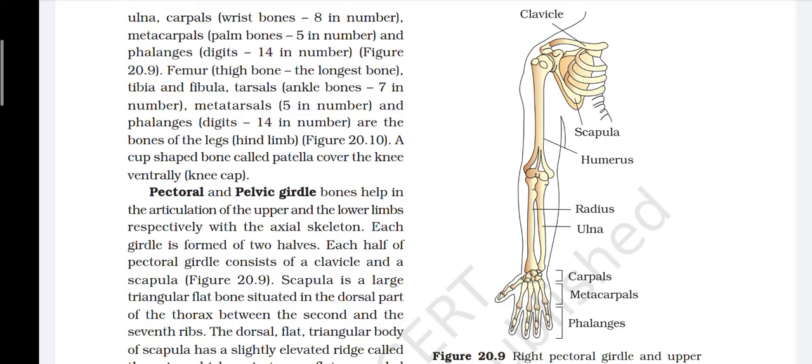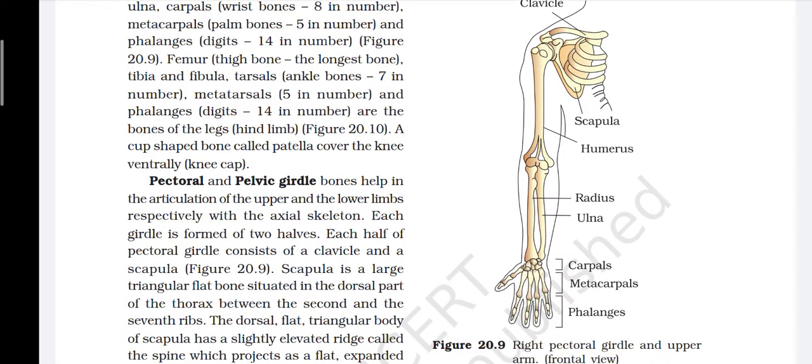A cup-shaped bone called patella covers the knee ventrally, the kneecap. Pectoral and pelvic girdle bones help in articulation of the upper and lower limbs respectively with the axial skeleton. Each girdle is formed of two halves. Each half of pectoral girdle consists of a clavicle and a scapula.